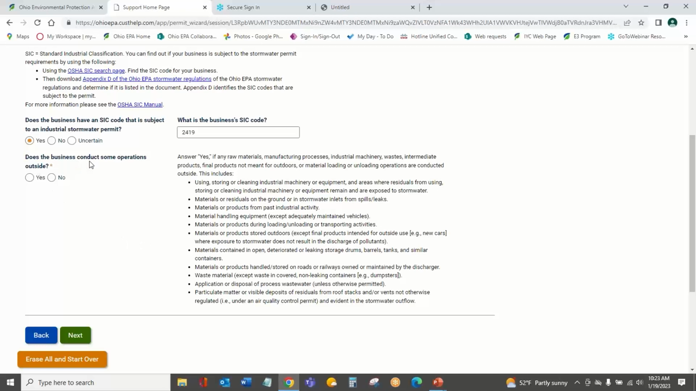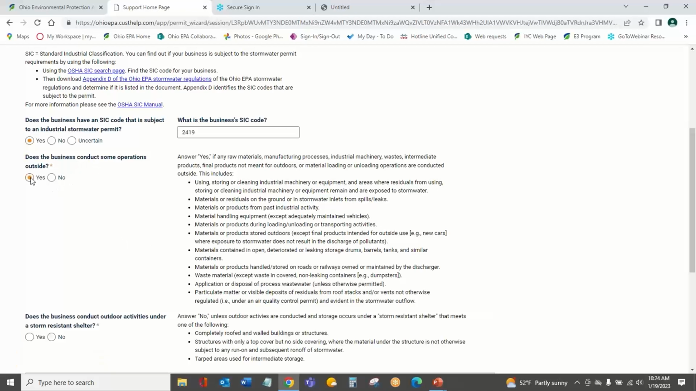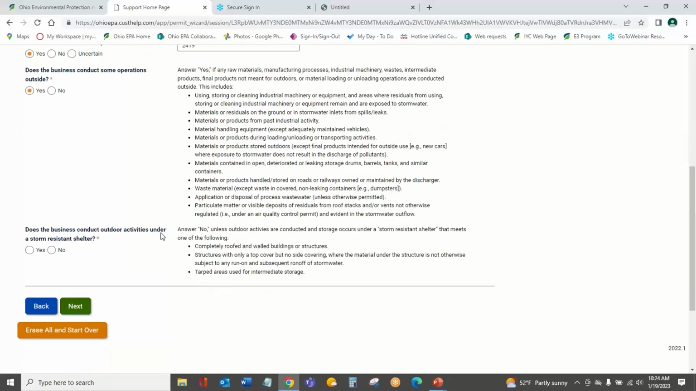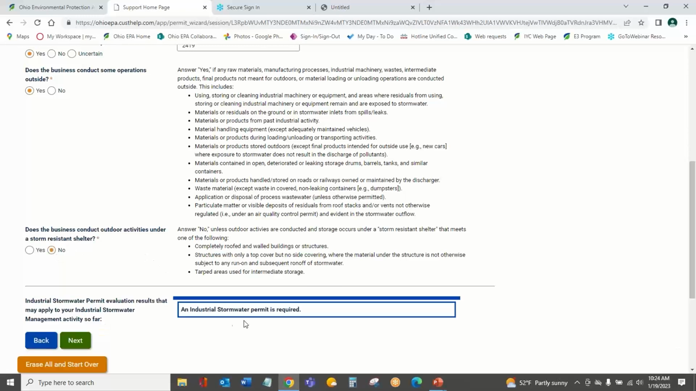And so it says, does this business conduct some operations outside? I'm going to say yes, we do. It provides another option for me. Does it conduct outdoor activities under a storm-resistant shelter? I'm going to say no. When I say that, it says that an industrial stormwater permit is required. So this provides the answer that it's going to give me on the final screen.